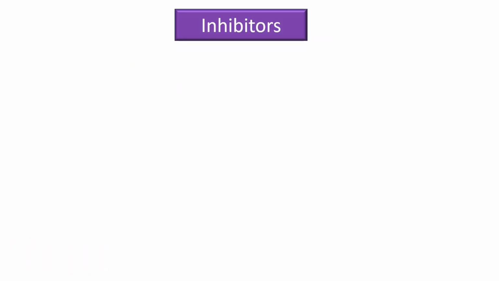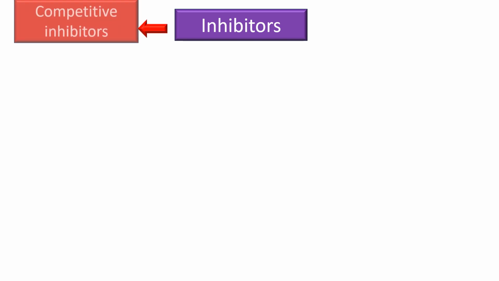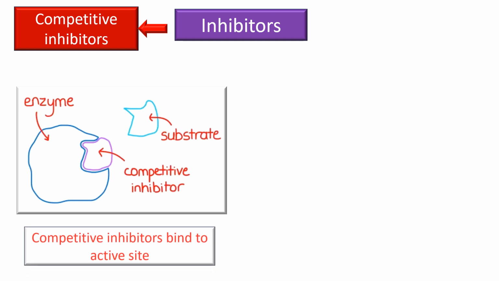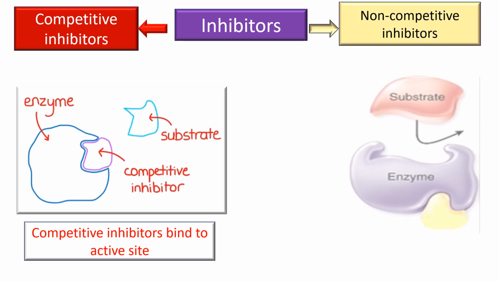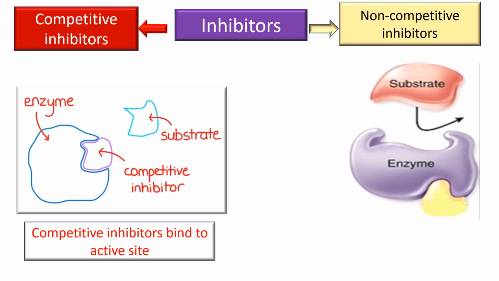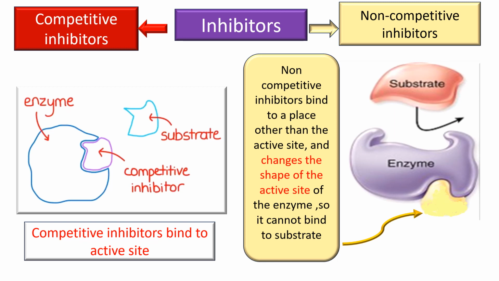Inhibitors can be classified as competitive or non-competitive inhibitors. Competitive inhibitors bind to the active site of the enzyme. Non-competitive inhibitors bind to a place other than the active site, and change the shape of the active site of the enzyme, so it cannot bind to substrate.